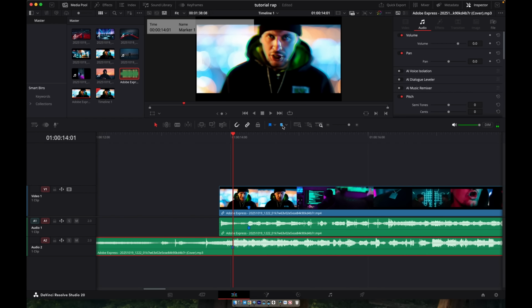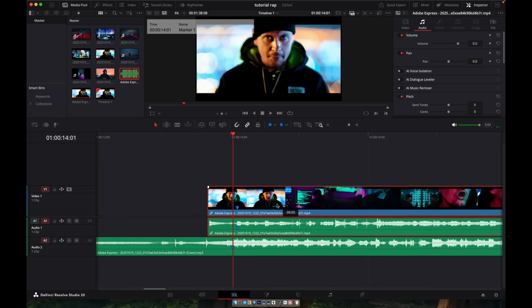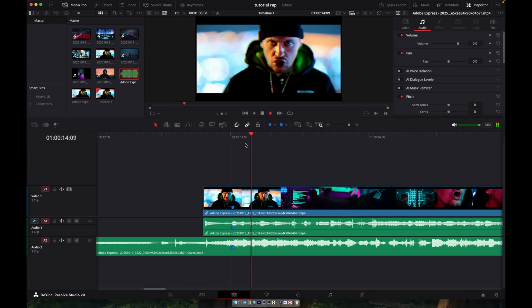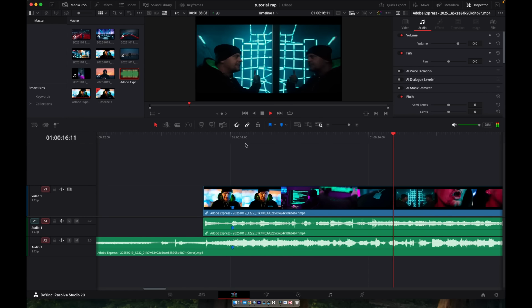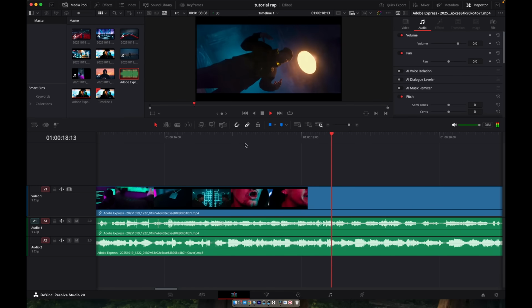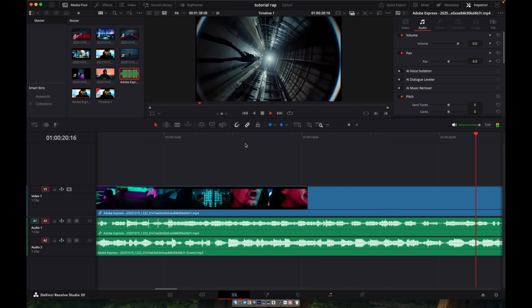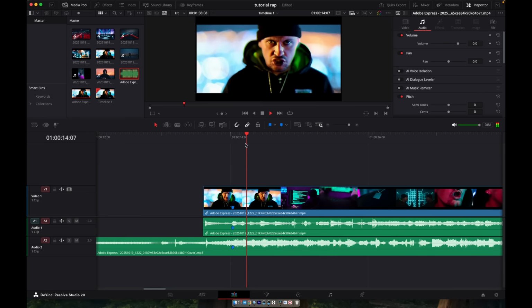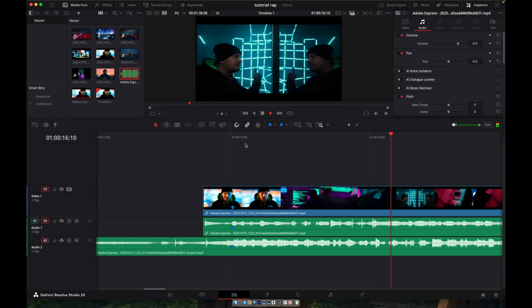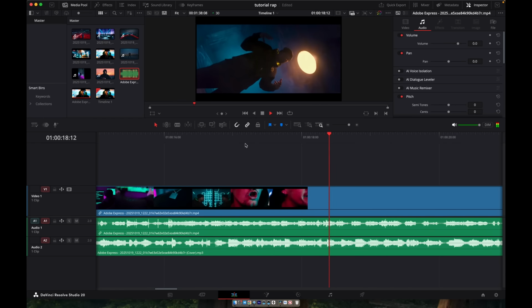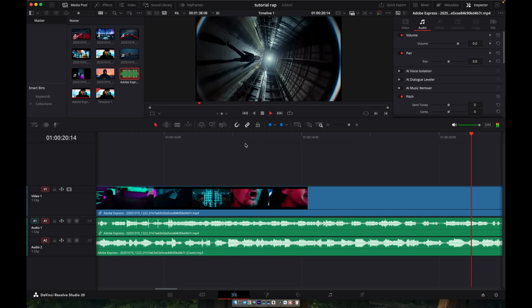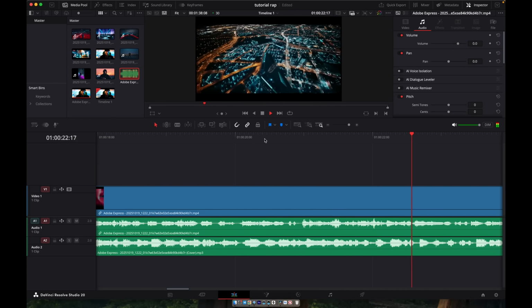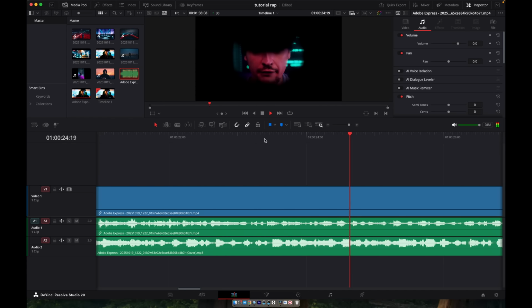Now I'll simply align both markers, the one on the video and the one on the audio, so they line up perfectly. Once they're aligned, play the clip to check if everything is perfectly synced. The lips, rhythm, and flow should match seamlessly with the beat. In my case, it's synced almost perfectly. So now let me show you what to do with the rest of the track.